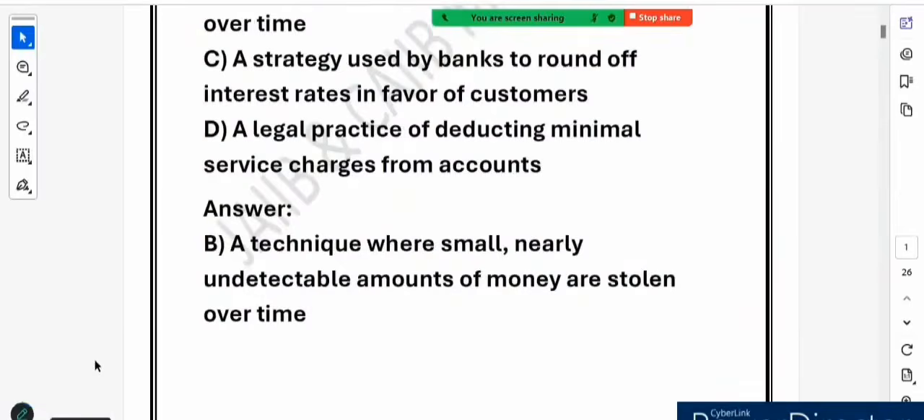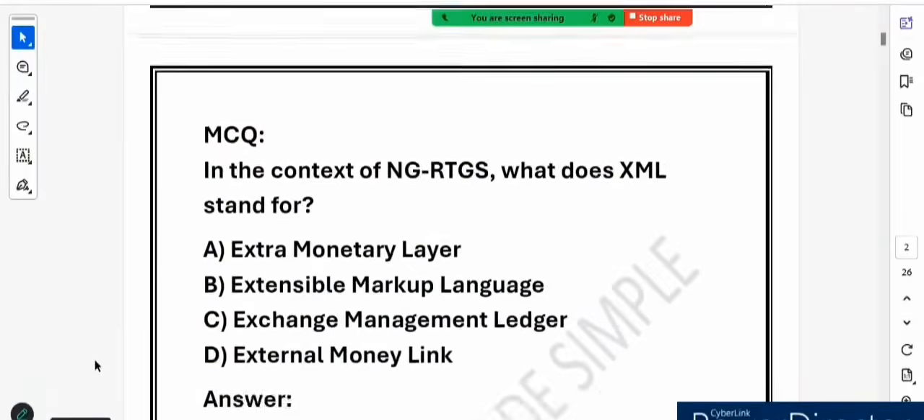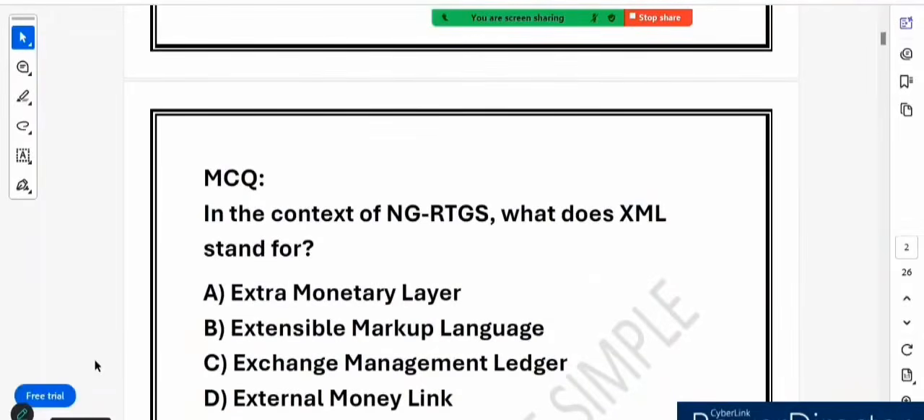Right, very nice. Now let's see the next question. In the context of NG RTGS, what does XML stand for? So this is the question.